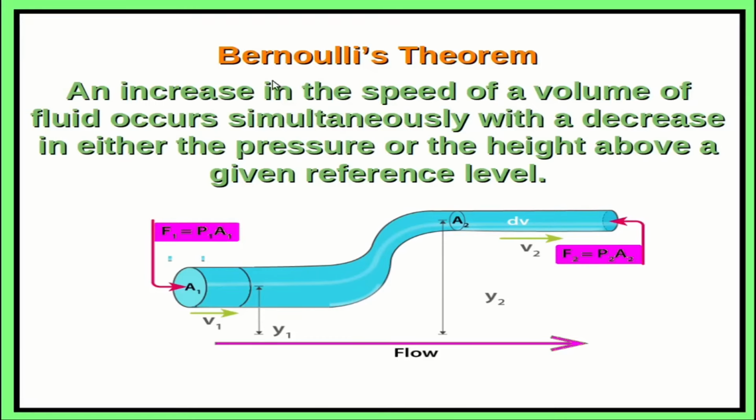Then from the statement of the Bernoulli's theorem, it will turn out that an increase in the speed of a volume of fluid occurs simultaneously with a decrease in either the pressure or the height above a given reference level. Total energy of the fluid per unit volume will remain a constant.